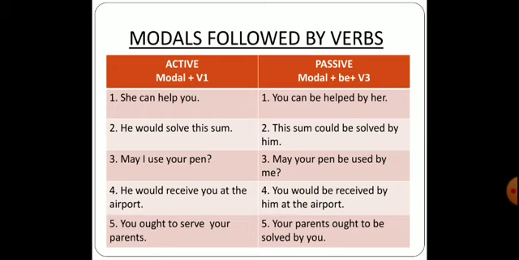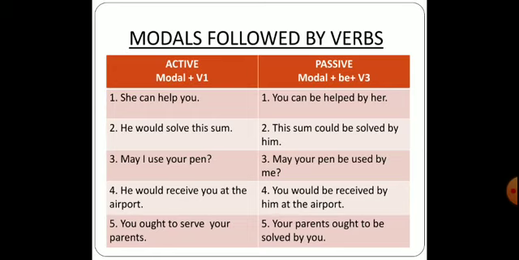The second sentence, he would solve this sum. Now when you change into passive, this sum, which is the object in the active form, will become the subject. So, as we have used would over here, it changes into could be solved by him.